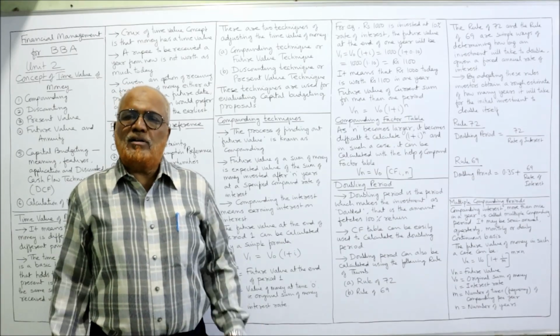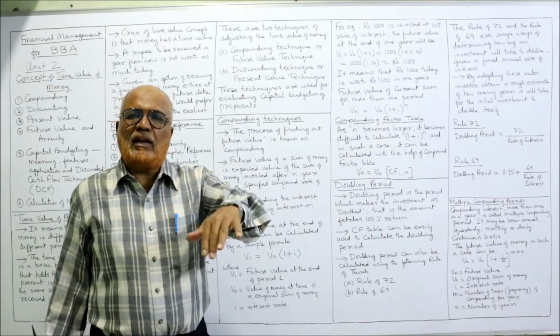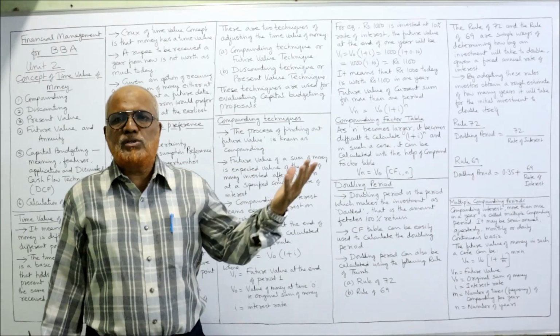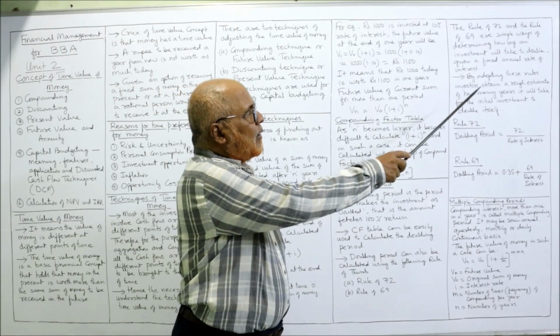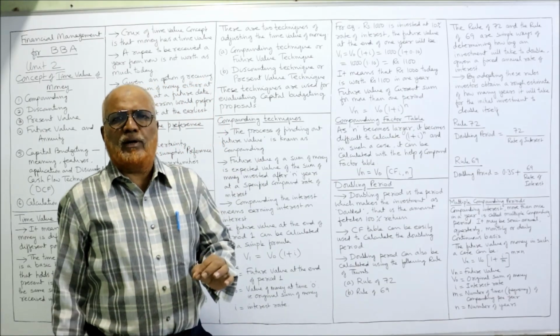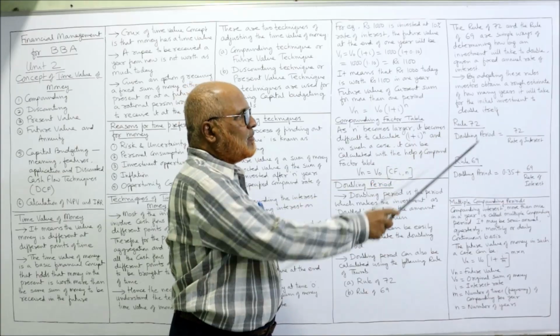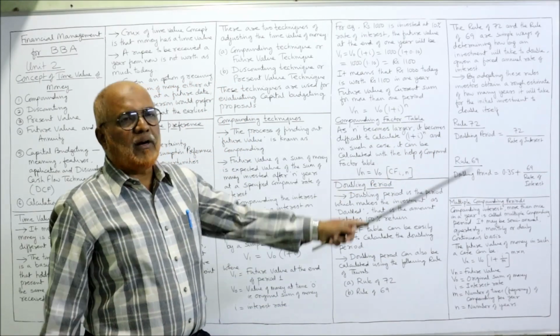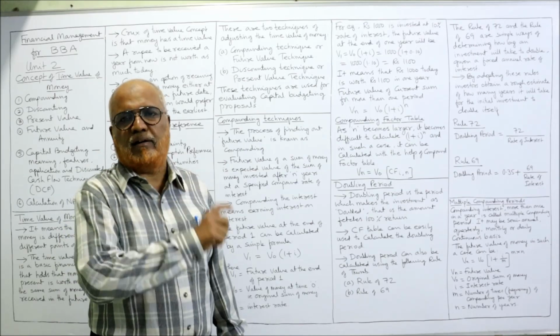Suppose the annual rate of interest is 10%. So how many years do we require to double our amount from 1 lakh to 2 lakh? By using this simple method, investors obtain a rough estimate. It's not accurate, but we get a rough estimate of how much period is required. Rule 72 says doubling period = 72 divided by the rate of interest.